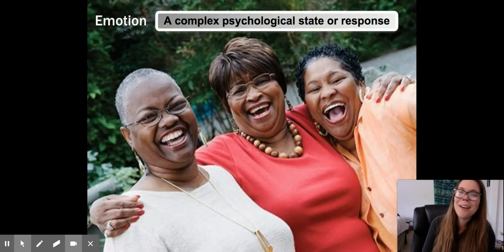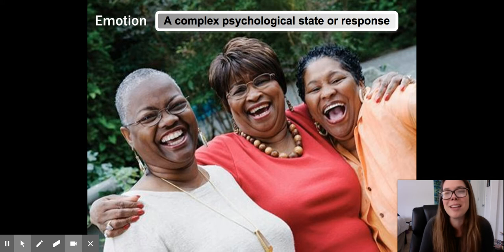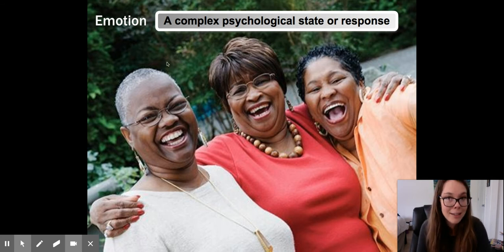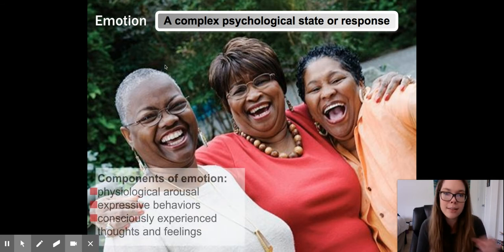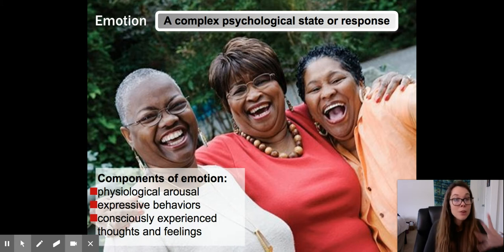Emotions. What the heck are they and what do they encompass? So we have emotions as a complex psychological state or response, and the components within emotion are three things, and we really want to write these down and maybe highlight these.